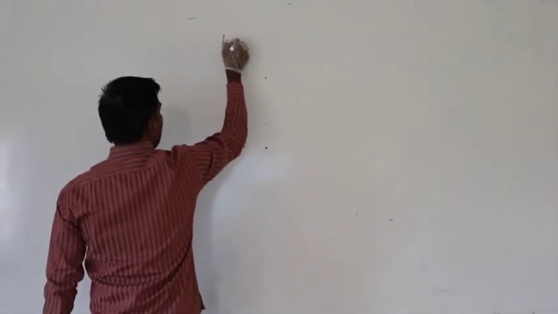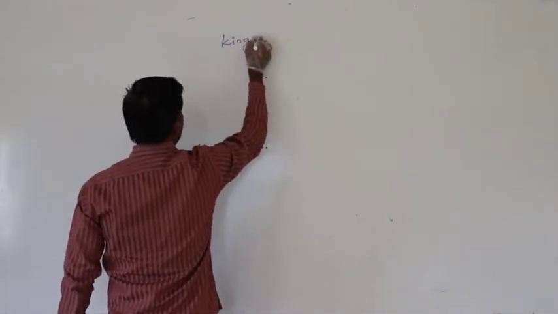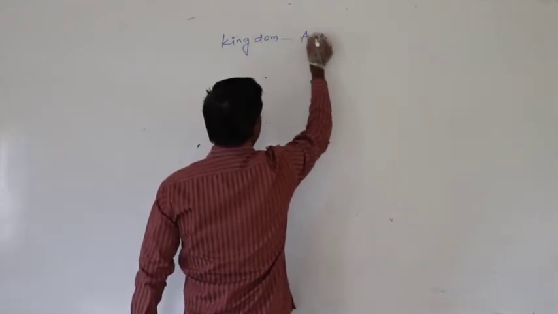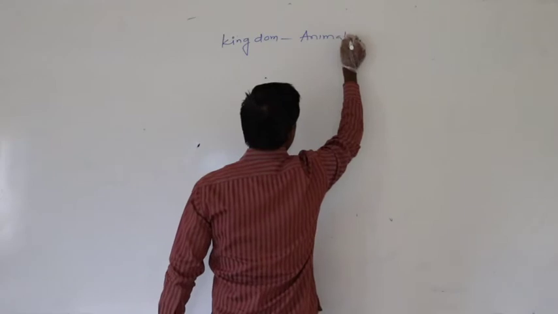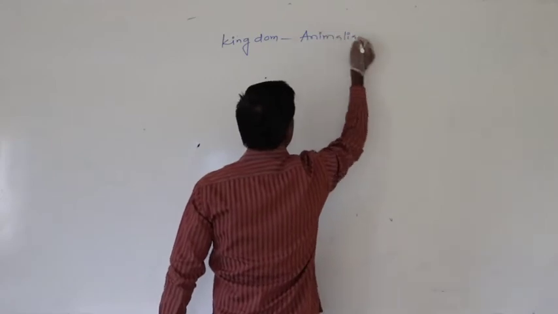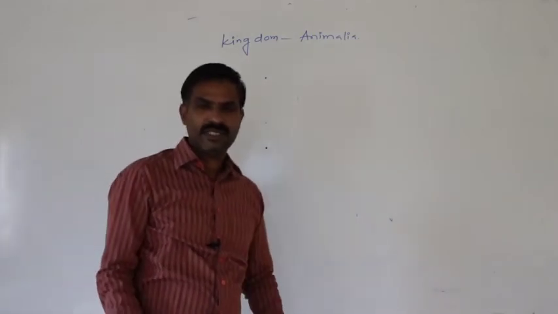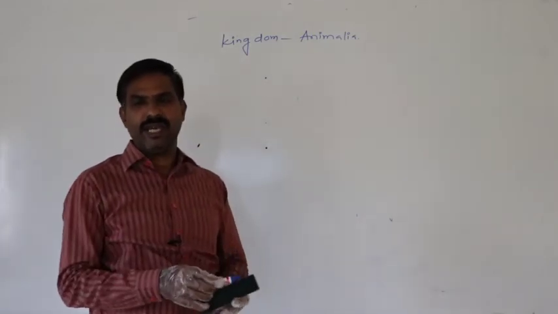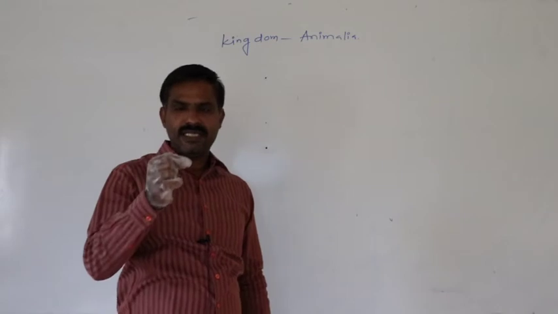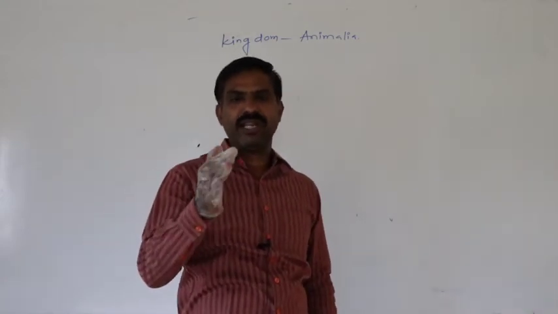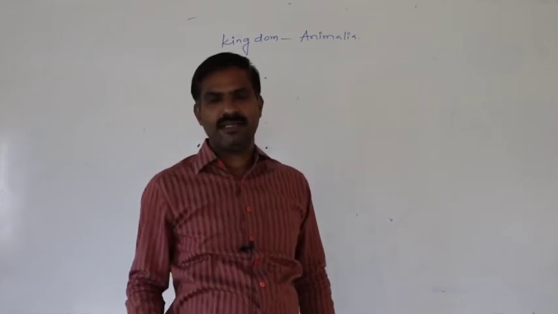Continuation topic is kingdom Animalia. Definitely, kingdom is the highest taxa in the obligatory categories.